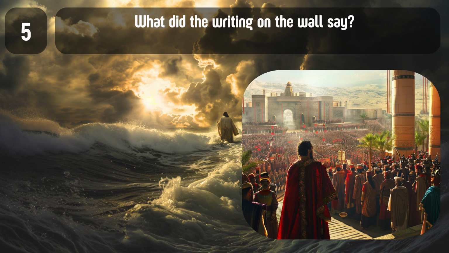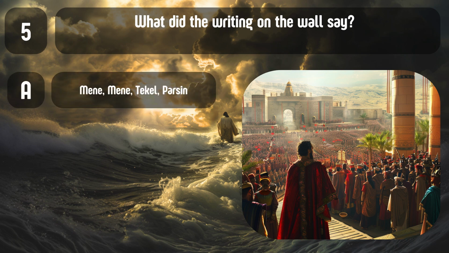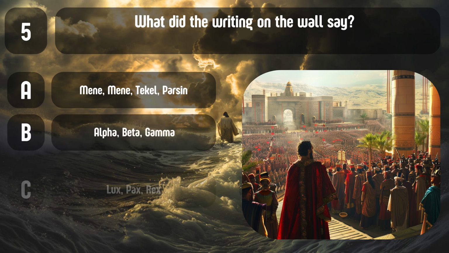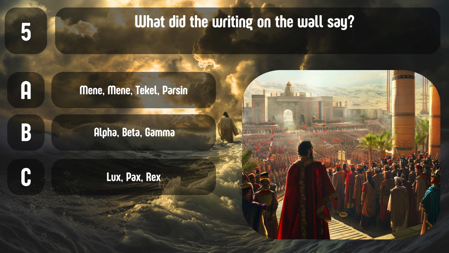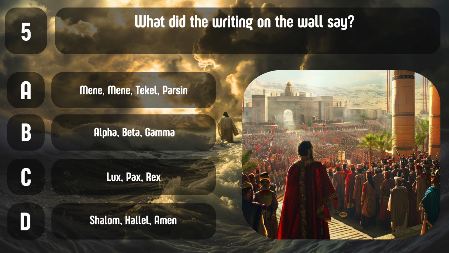Question 5. What did the writing on the wall say? A. Mene, Mene, Tekel, Parsin. B. Alpha, Beta, Gamma. C. Lux, Pax, Rex. D. Shalom, Hallel, Amen. Correct answer, A. Mene, Mene, Tekel, Parsin. This writing predicted the fall of Belshazzar's kingdom.